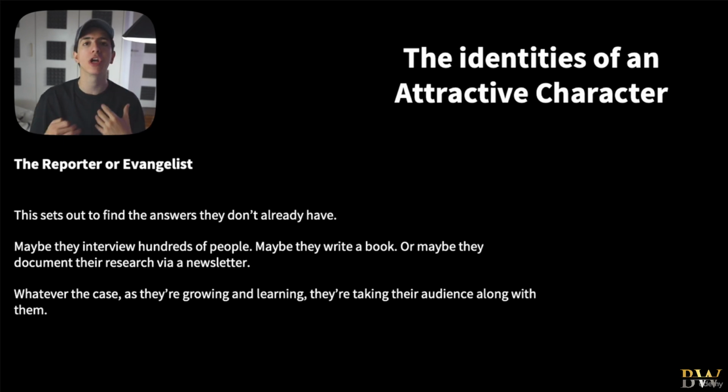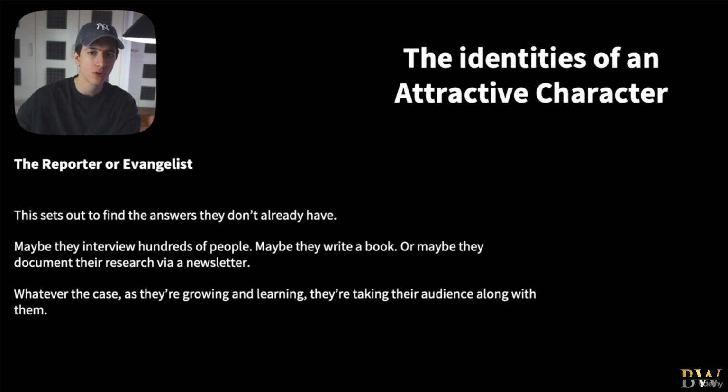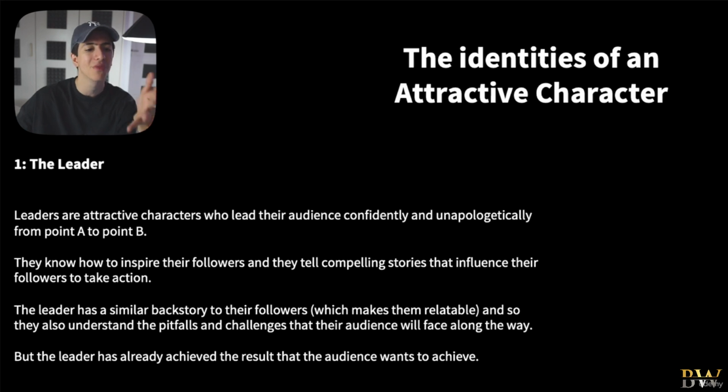He's just trying to figure things out as he goes along, and this is why he asks all of those guests to talk on his podcast. Maybe they write a book or document their research via a newsletter. Whatever the case, as they're growing and learning, they're taking their audience along with them. So as you can see, the reporter or the evangelist shares some characteristics with the adventurer or the crusader. Those two types of attractive characters are more similar to each other than to, for example, the leader.